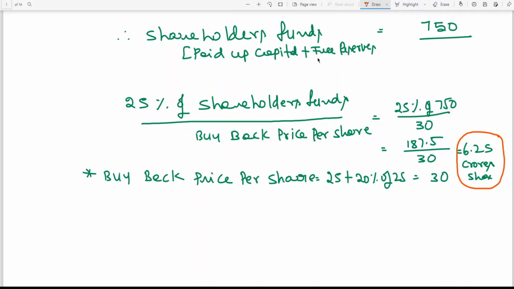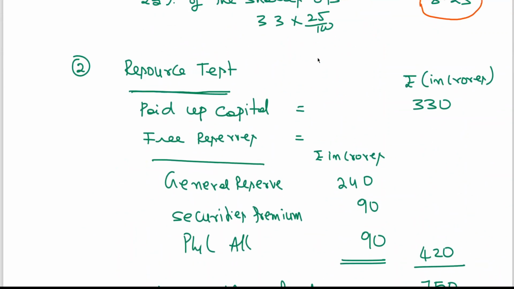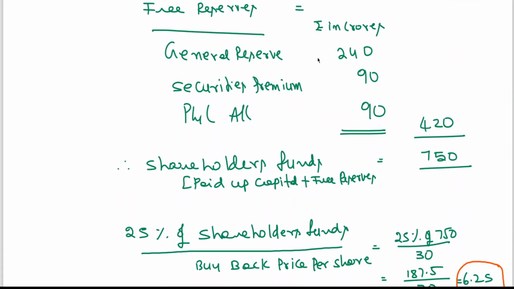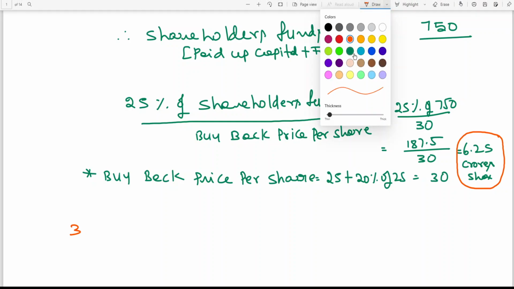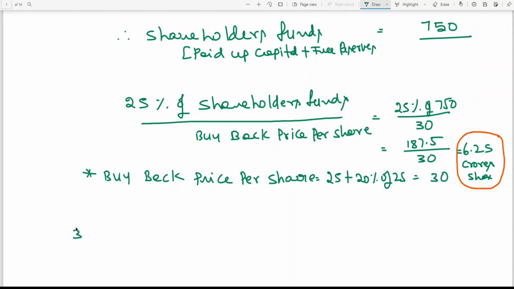Next, we'll move on to the next point. Now the third important point is the debt equity test. My dear friends, I am going by an alternative way. If you feel comfortable, you can also use the simultaneous equation method the way I have explained. This problem is also there in the study material more or less the same, so if anybody wants further reference, you can see the study material.